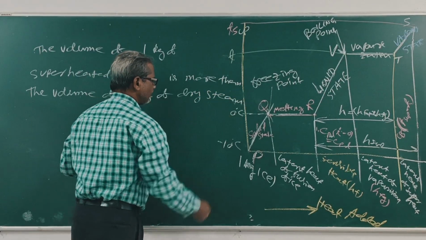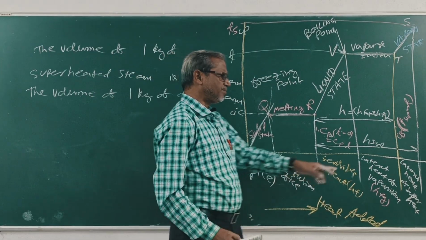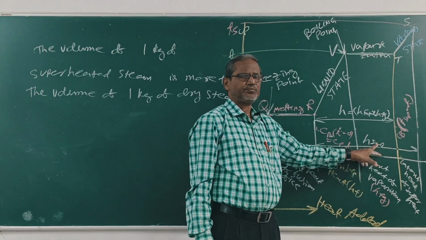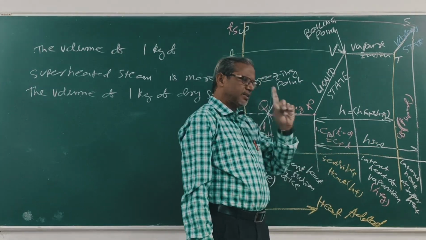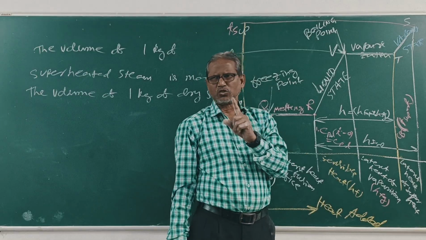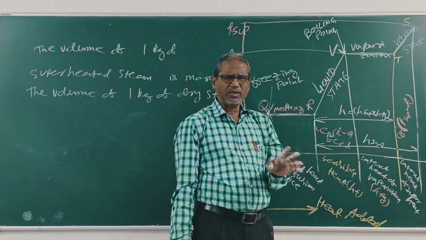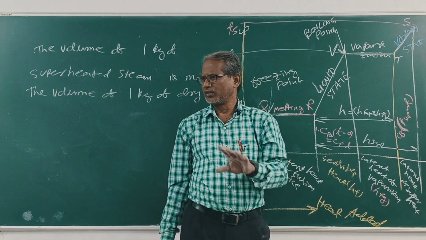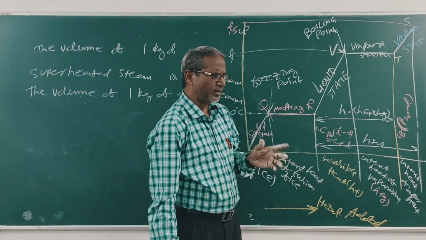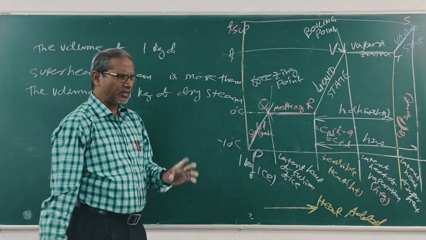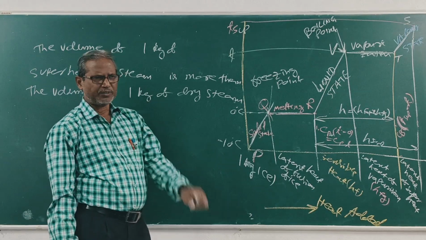Clear? The superheated steam is dry steam. This may be wet steam. This is water. The volume of 1 kg of superheated steam is more than the volume of 1 kg of dry steam, which is more than the volume of 1 kg wet steam, which is more than the volume of 1 kg water. Clear?